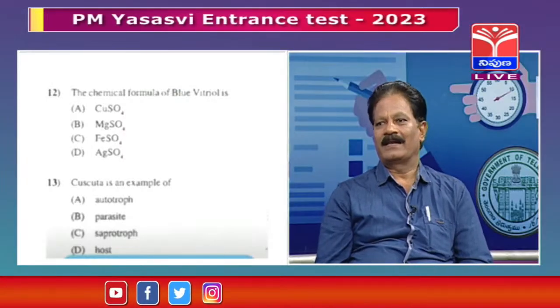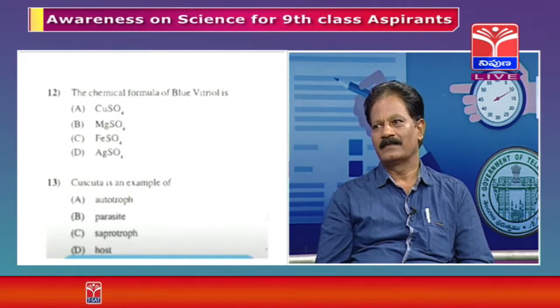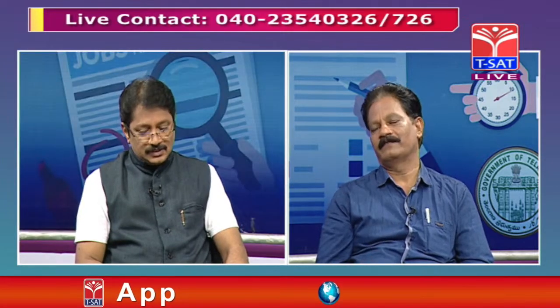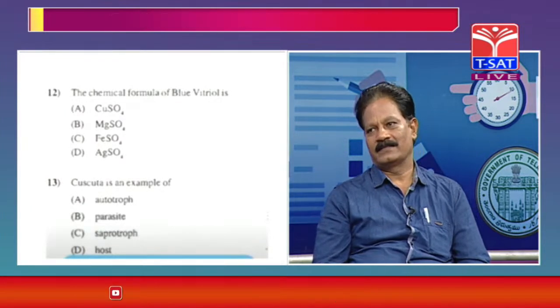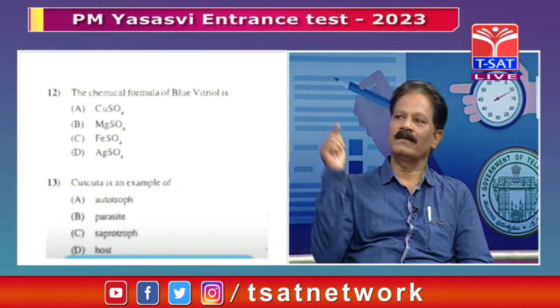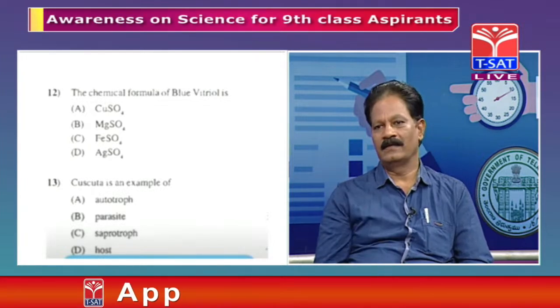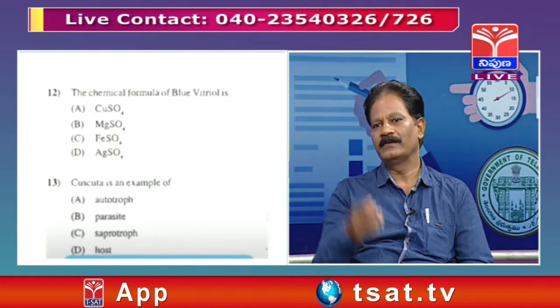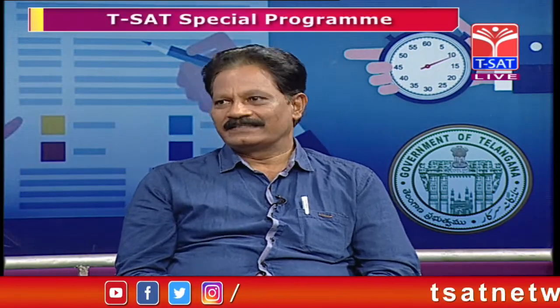Parasite means it needs a host to survive. It gets its requirements from the host. Cuscuta is a complete parasite. It is a stem parasite. Generally in our surroundings we can see yellow thread-like plants that creep over the wild plants. In Telugu it is known as Bangaru Teega. Bright yellow twining branches, that is Cuscuta reflexa.